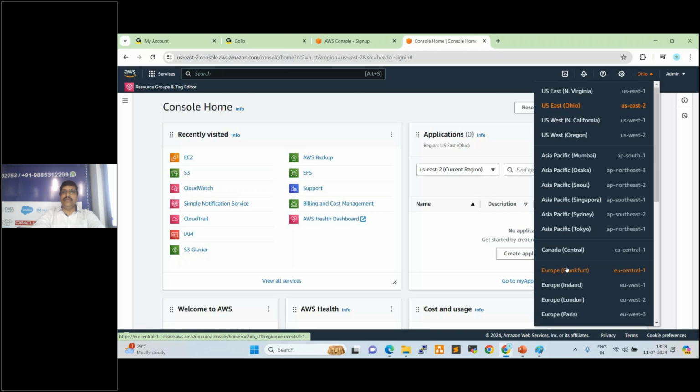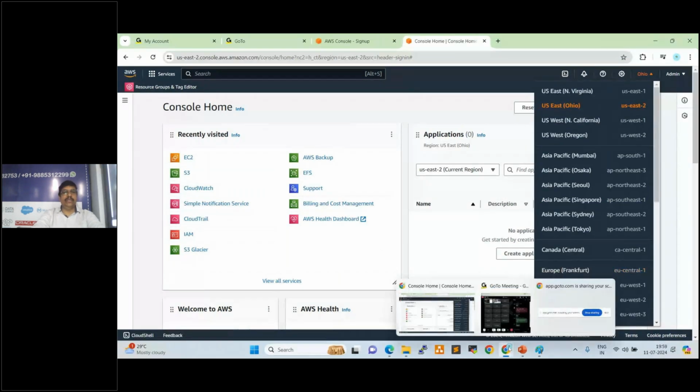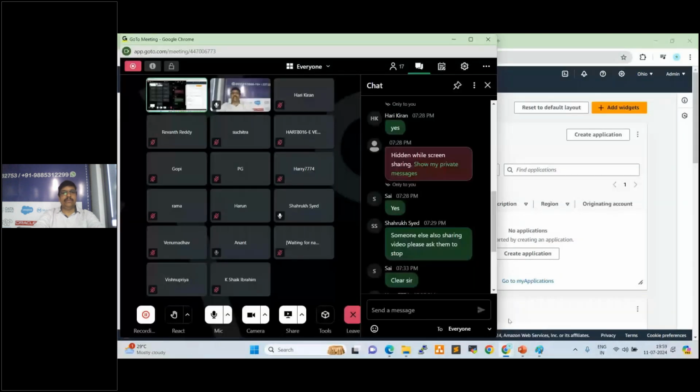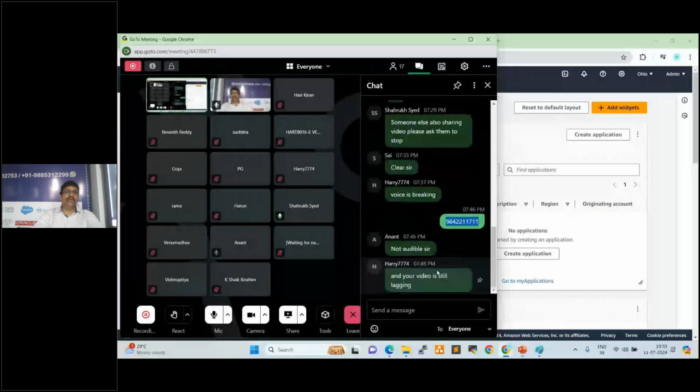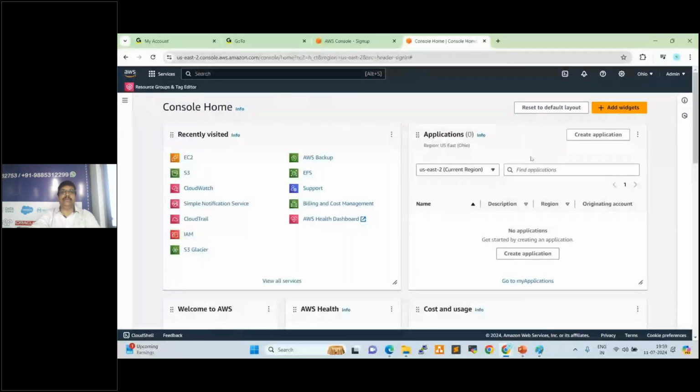Ram, go ahead, a small question. If I use my company account, can I create a business account for that? Don't use the company account for a business account. You can use it for personal use. Business account and personal account are both the same, same console, no changes here. But a business account involves licensing. This is the free tier.